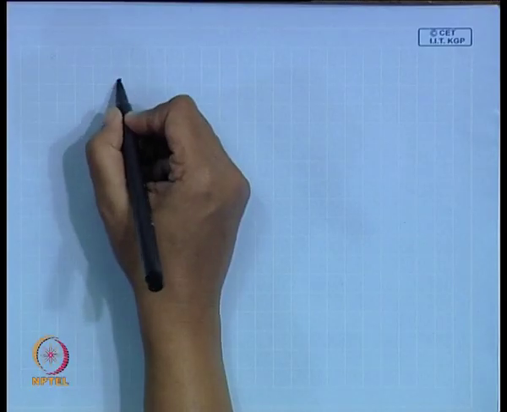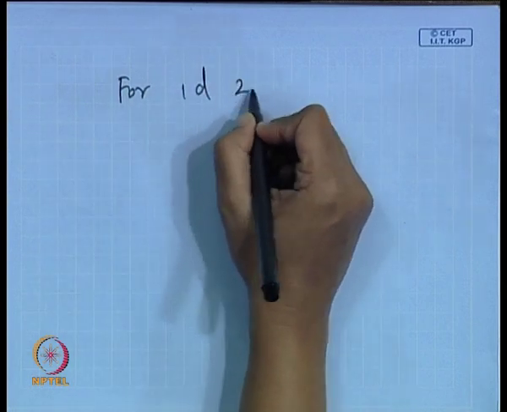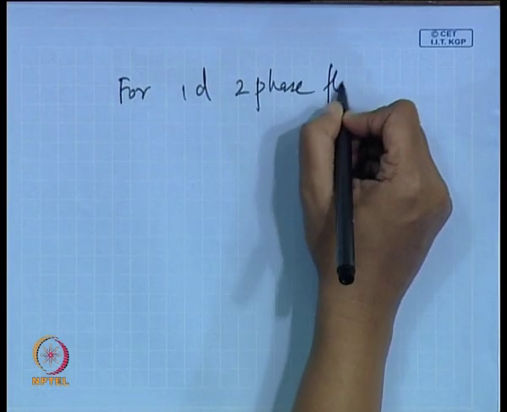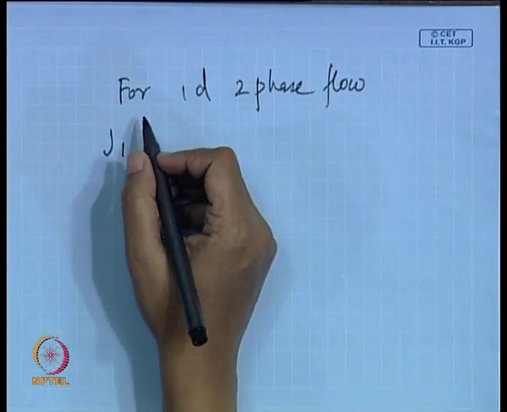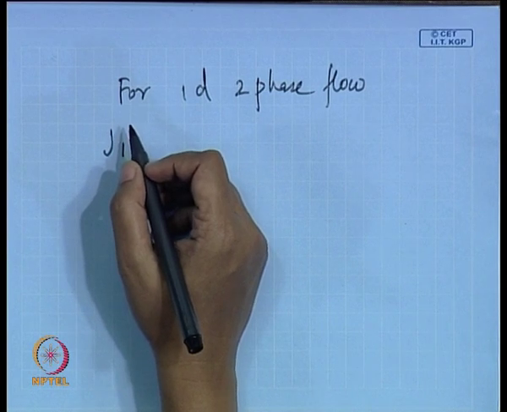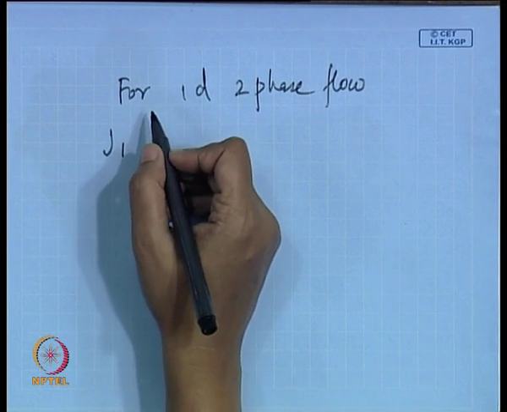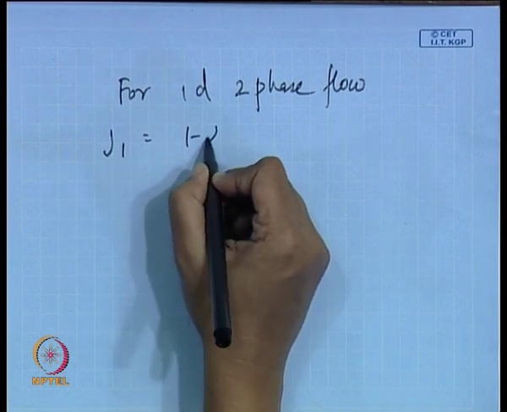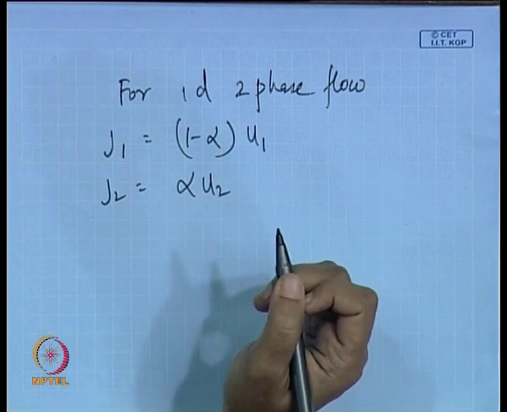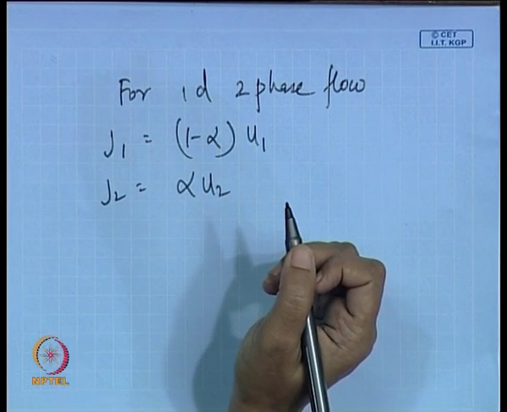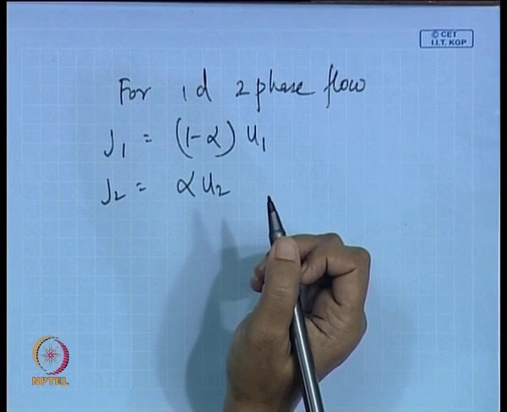For one dimensional two phase flow, the volumetric fluxes of the individual components can be related to the local component concentration and the local velocity. In what way? J1 is equal to (1 minus alpha) into u1 and J2 is equal to alpha into u2. Isn't it? Agreed? Yes or no? Anybody who wants me to repeat this part?